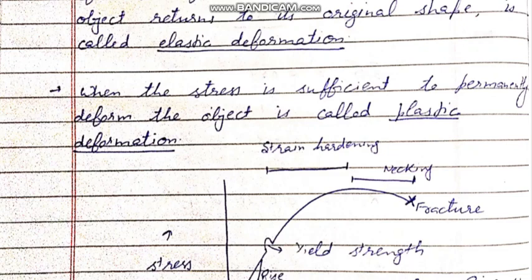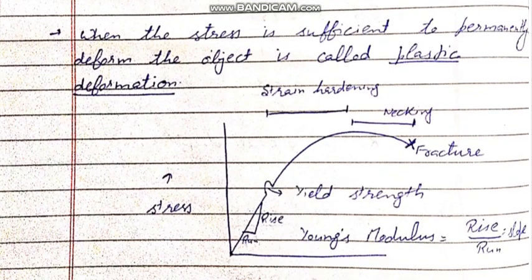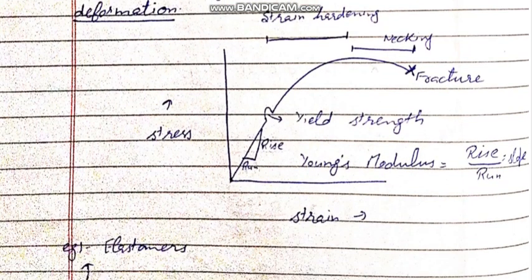So if we remove the stress or the force, the object still does not return to its earlier shape. The change is permanent, so this type of deformation is called plastic deformation.